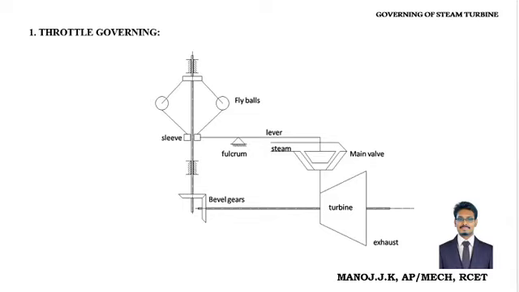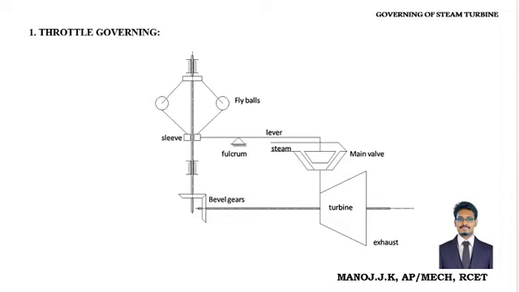Suppose the flow rate is very much lower, therefore the load is very less. What will happen? When the turbine rotates slower, at the same time the fly balls come to the down position. Due to the fulcrum action, the valve moves upwards from the valve seat. Therefore, more amount of steam enters into the turbine and tends to rotate the turbine faster, and the speed is controlled or maintained. This is one of the kinds of throttle governing.